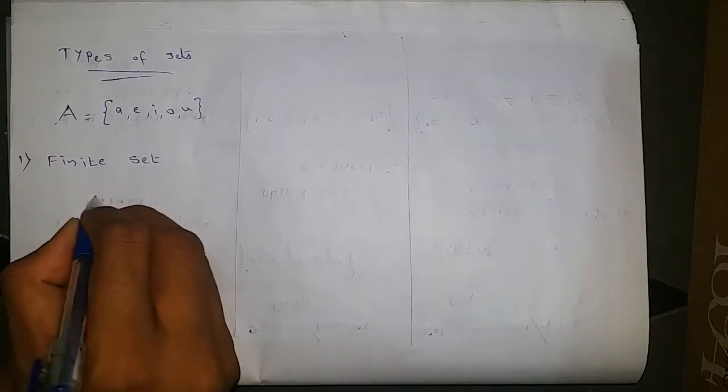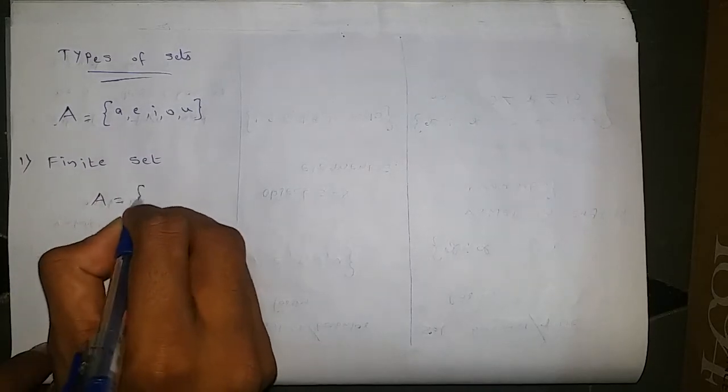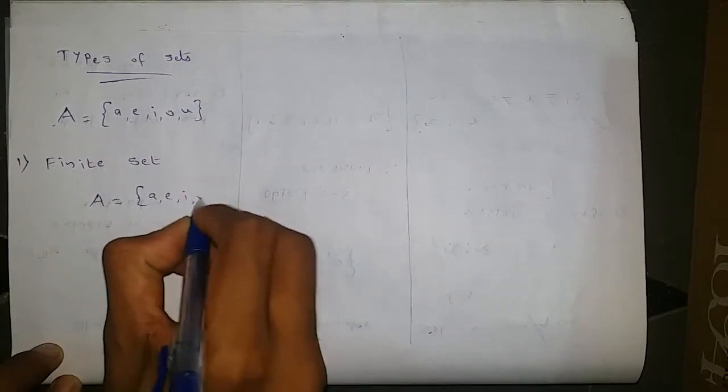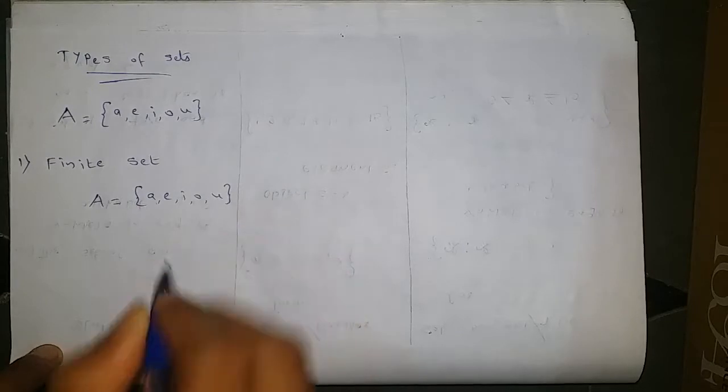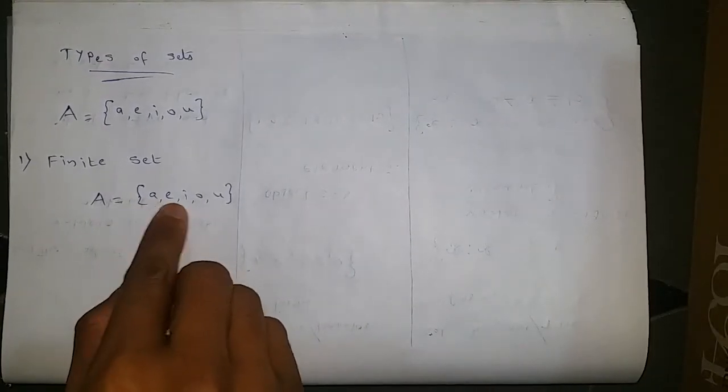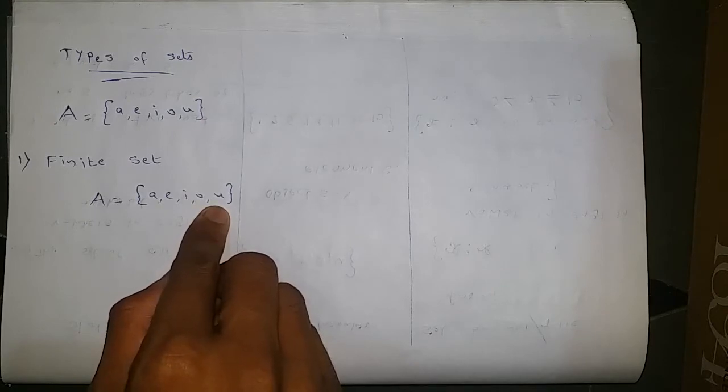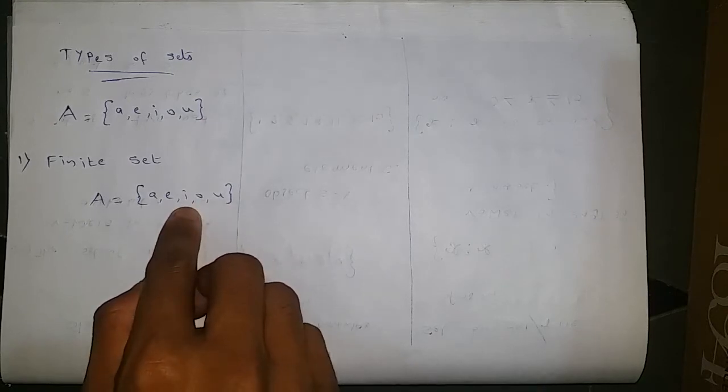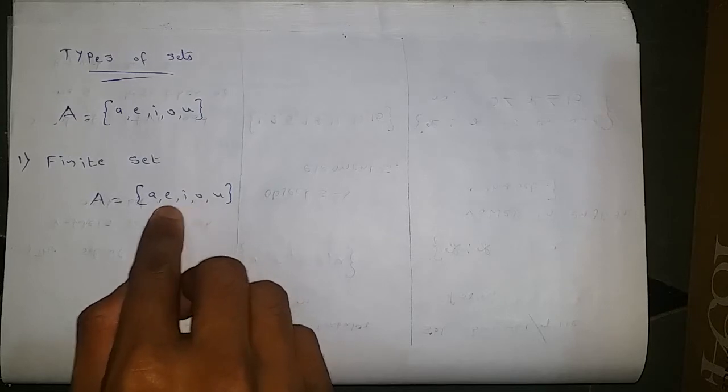For example, I am taking set A, the set of all the vowels in the English alphabet. Here A, E, I, O, U, total 5 elements are there. So 5 elements is a countable number. So this is a finite set.